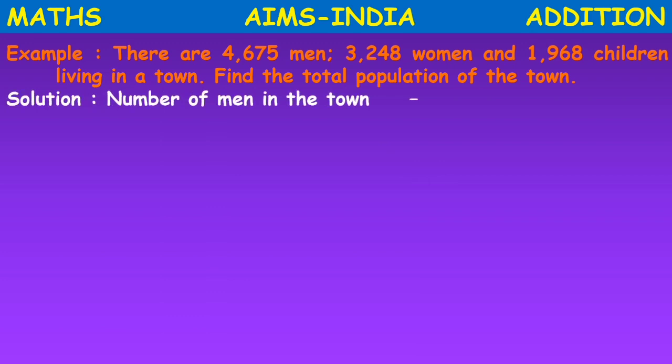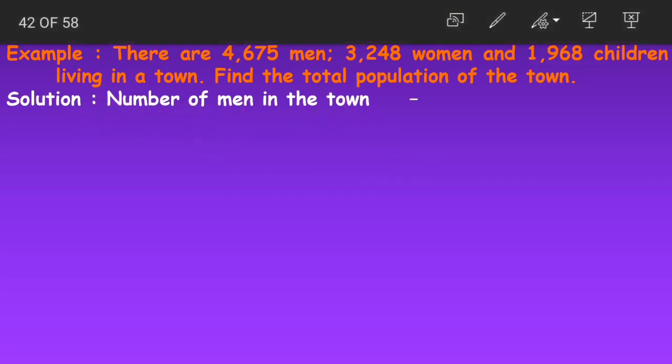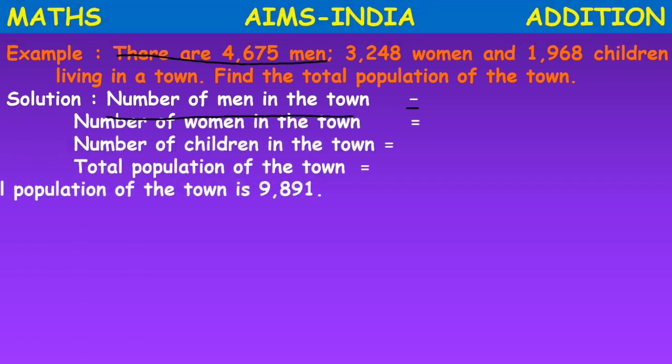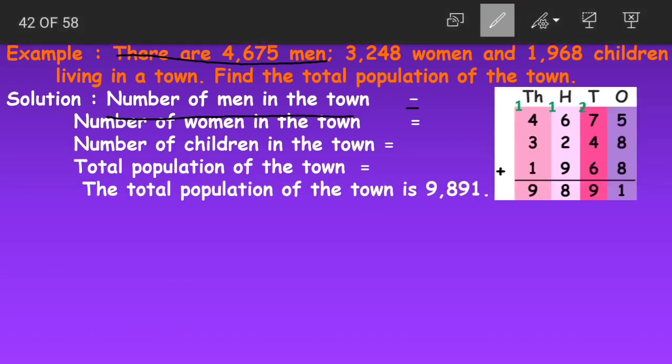For that, first what should we do before solving the problem? For these word problems, we should frame meaningful short sentences from the given question. Now the first sentence here is there are 4,675 men. Now how should you form a statement? The statement should be number of men in the town is equal to. What should the statement be, children? Number of men in the town is equals to. Yes, how many men are there in the town?